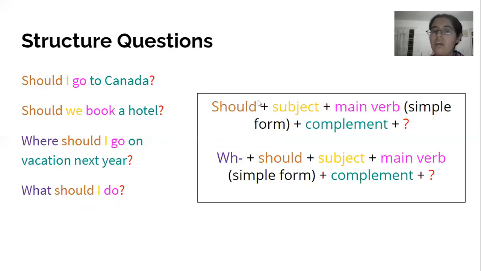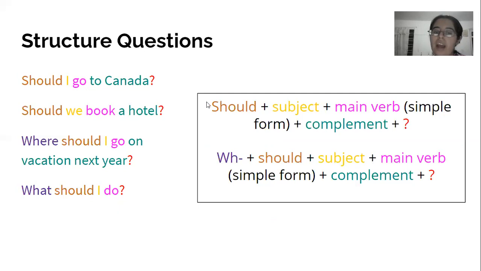What should I do? We can see that there are two types of questions: yes/no questions and WH questions. Yes/no questions start with should, then the subject, then the main verb in simple form, and the complement if we have one, and the question mark. WH questions, or information questions, start with the WH word, then should, then the subject, then the main verb in simple form, and the complement if we have one, and finally the question mark. So that's the structure for questions.